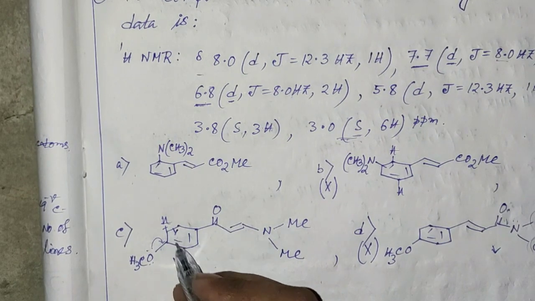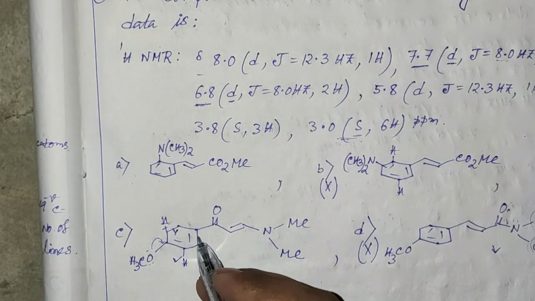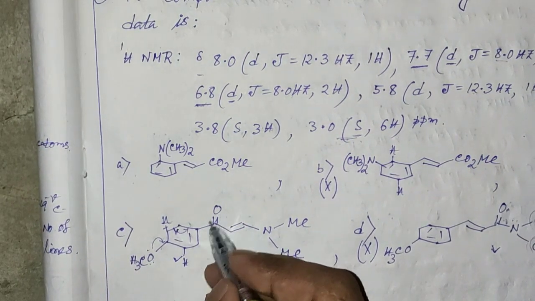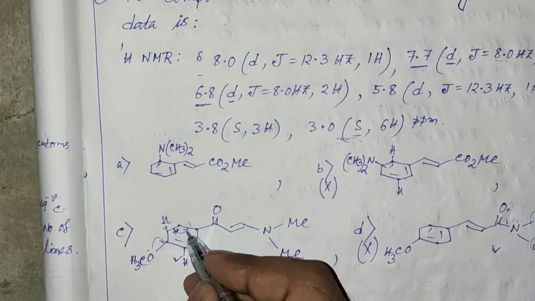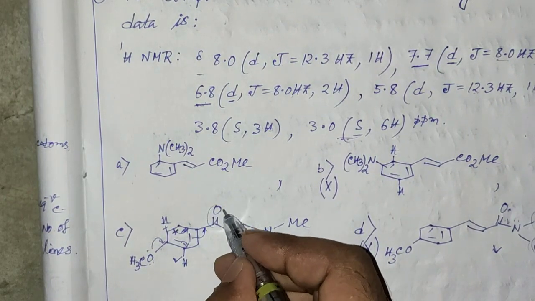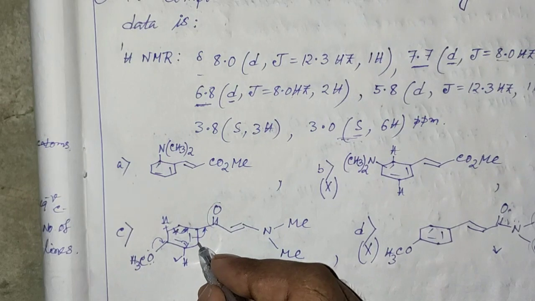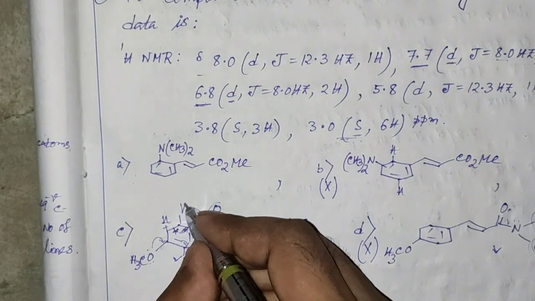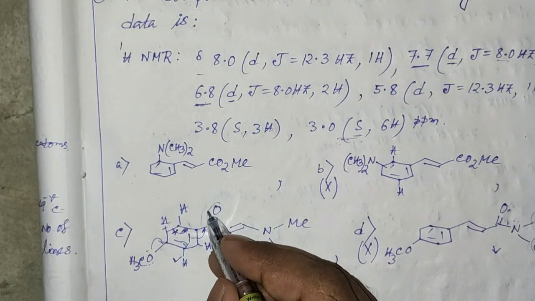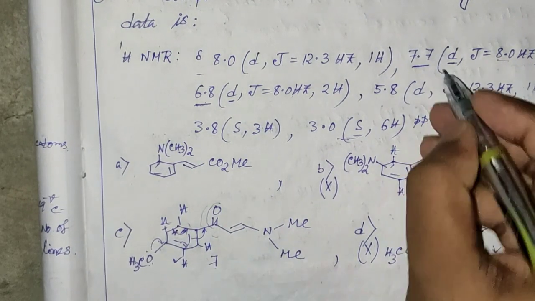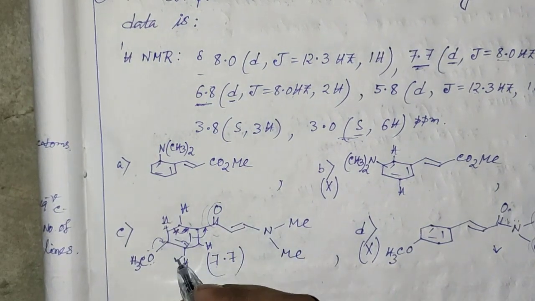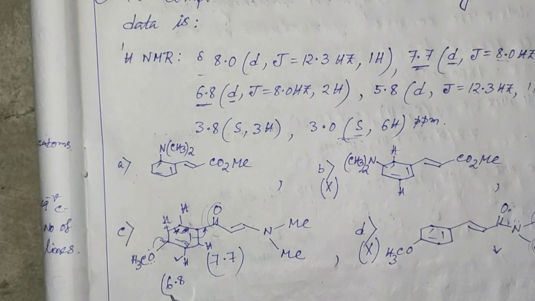So these two protons will be shielded due to resonance, and resonance will go this side, and due to the electron withdrawing nature of the carbonyl group, these ortho protons will be somewhat deshielded and will appear at 7.7 ppm, and both these protons will appear at 6.8.